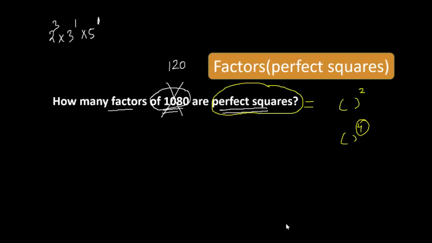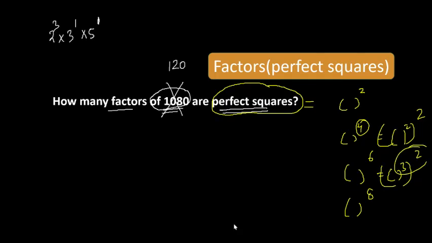If your power is 4 or maybe 6 or maybe 8, that is also a square. Right or wrong? Like 4 can be written as 2 into 2 and 6 can be written as 3 into 2. That is also a square of something. So basically, in this question, we have to find out whether we will get any even power from it or not. Like this 2 cube, it is not a square.